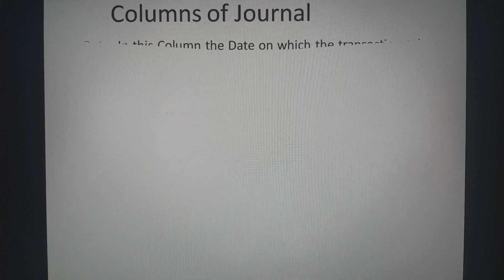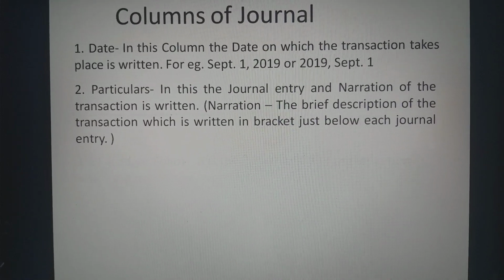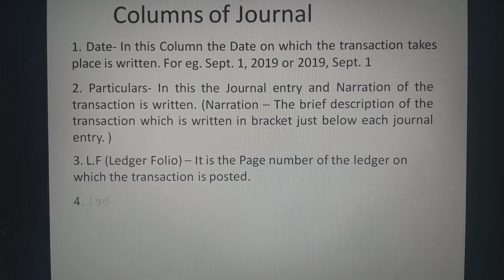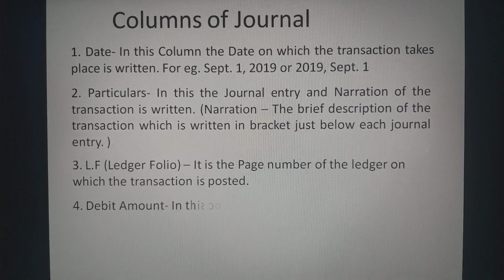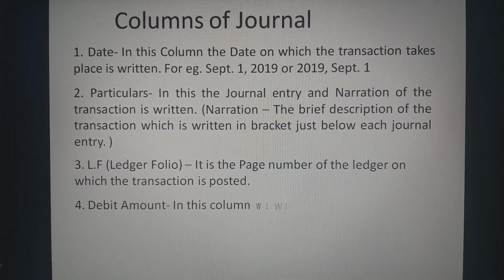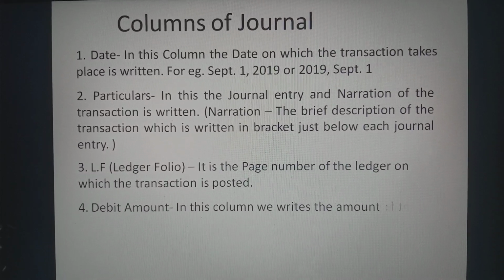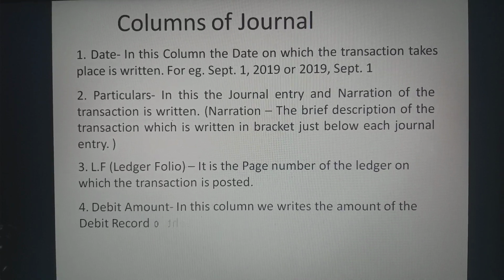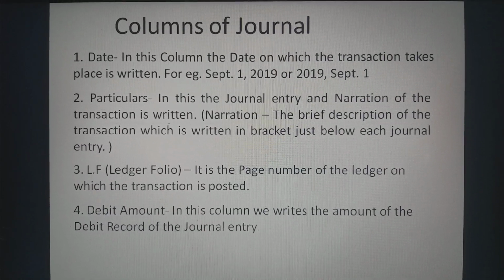Now we have to learn the columns of journal. The first column in journal is date. In this column, the date on which the transaction takes place is written. We can write date in United States format or in British style. For example, we can write date as September 1, 2019 or 1 September 2019.